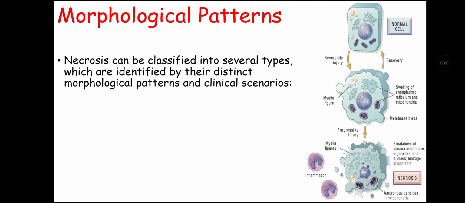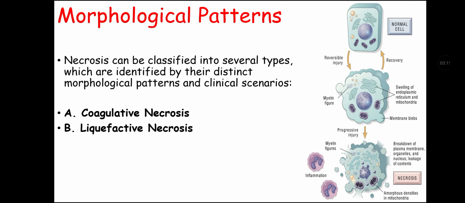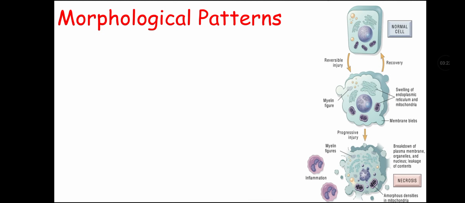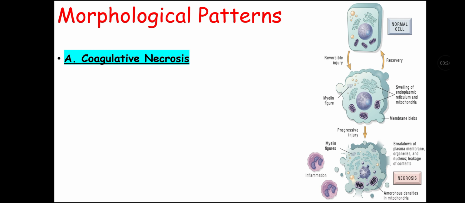Now let's talk about morphological patterns of necrosis. Necrosis can be classified into several types which are identified by their distinct morphological patterns and clinical scenarios. These types are coagulative necrosis, liquefactive necrosis, caseous necrosis, fat necrosis, and fibrinoid necrosis. Now talking about the first one, that is the coagulative necrosis.